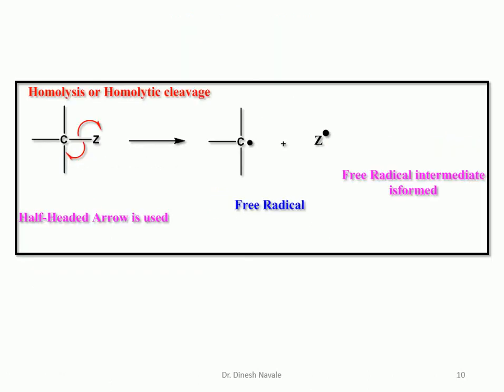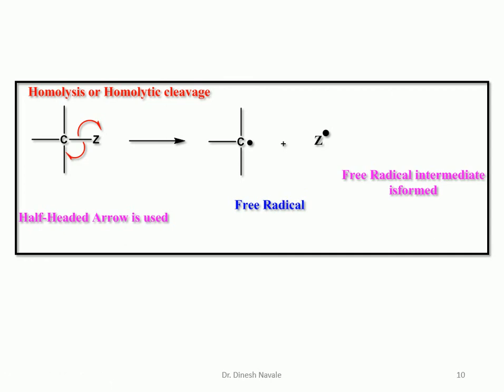Whereas in homolytic cleavage, the carbon-Z bond is broken by the half-headed arrow, also called the fish hook arrow. That means the bonded electrons between carbon and Z are shared equally by carbon as well as Z. So there is one electron on carbon and one electron on Z. Whenever there is only one electron on the carbon, it is termed a free radical, and there is a formation of a free radical intermediate.